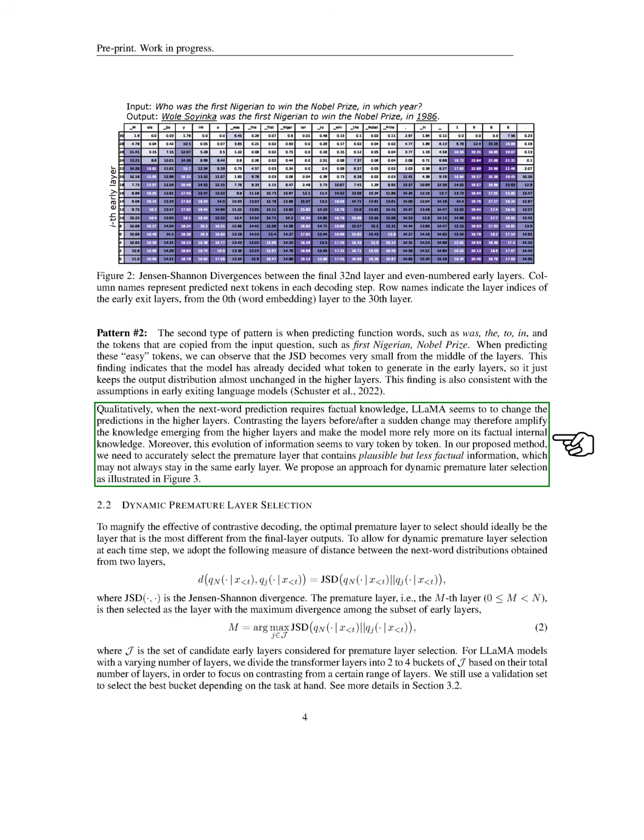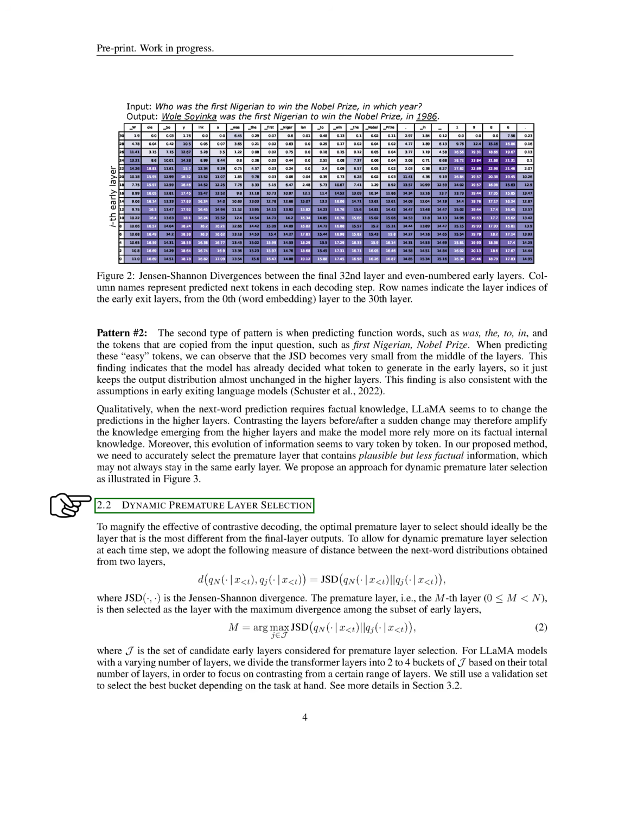When the next word prediction requires factual knowledge, Llama seems to adjust its predictions in the higher layers. This suggests that contrasting the layers before and after a sudden change could highlight the knowledge emerging from the higher layers and make the model rely more on its internal factual knowledge. However, this evolution of information seems to vary token by token. Therefore, our proposed method needs to accurately select the premature layer that contains plausible but less factual information, which may not always be the same early layer. We propose a dynamic premature layer selection approach to address this.